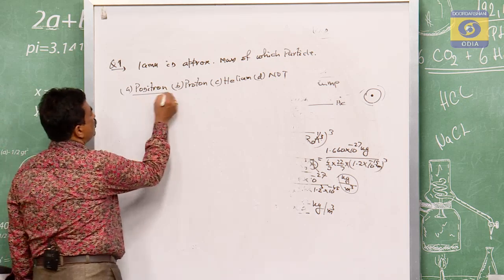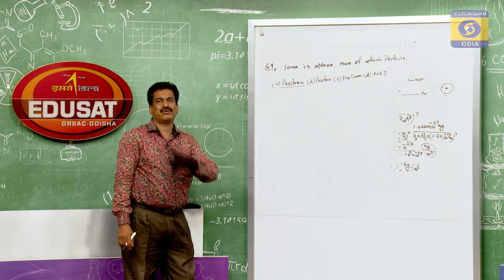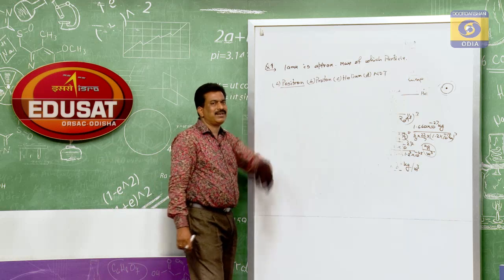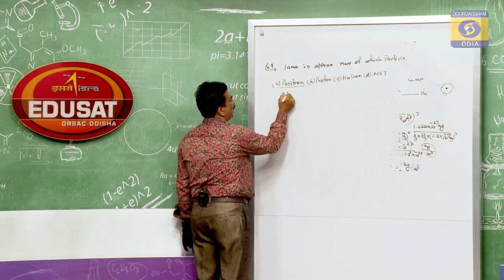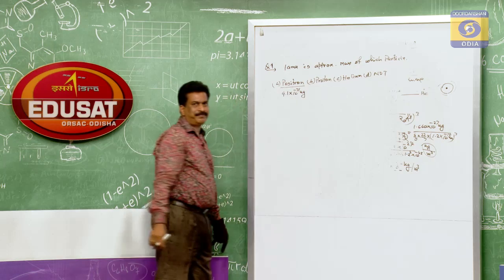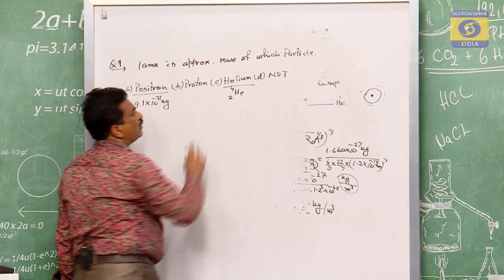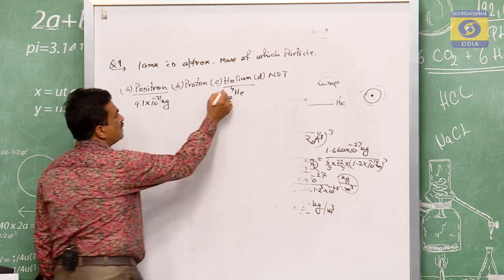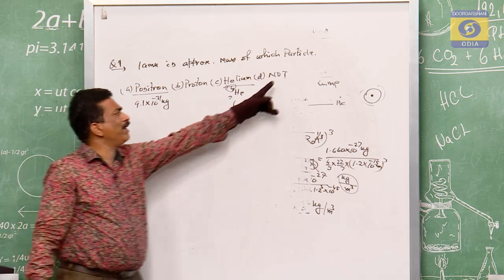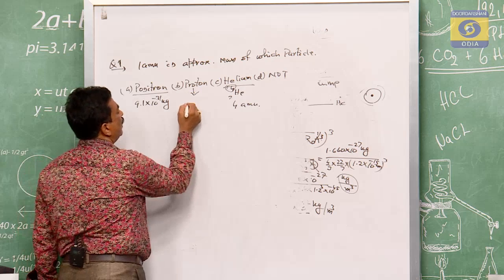Positron means the positive charge of an electron. So the charge is positive, but what is its mass? That of the electron. What is the electron mass? 9.1 into 10 to the power of minus 31 kg. And helium means He with 2, 4, so its mass is nearly 4 u. The fourth one we have said is not correct. Then what remains is the proton. What is the mass of the proton?